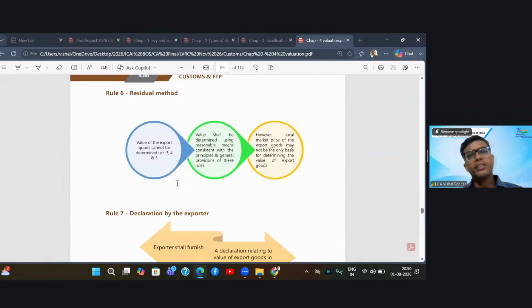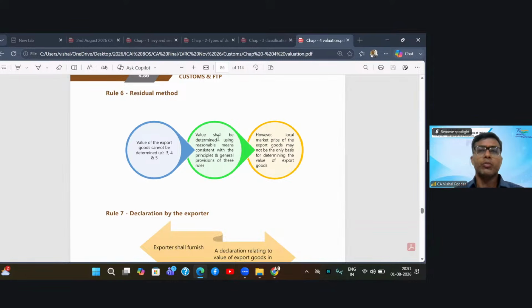Then comes Rule 6, which is the residual value. Now, if your above methods fail, that is your transaction value of the goods of like kind or quality, and computation value, if all these fail, then you come to the residual value. What does this value say? That you find out the value by judgment. But this judgment cannot be a vague judgment or baseless judgment.